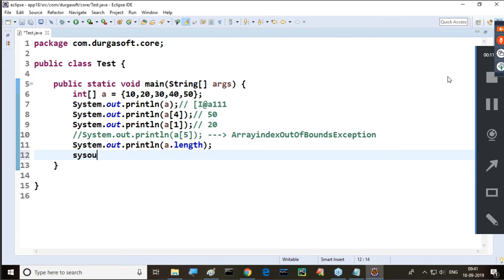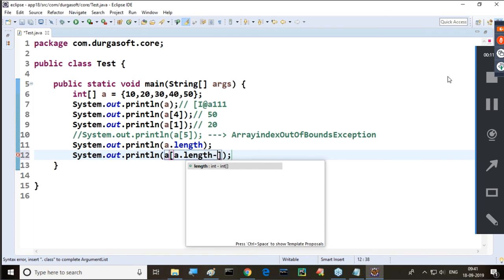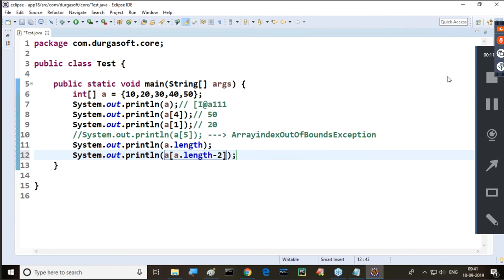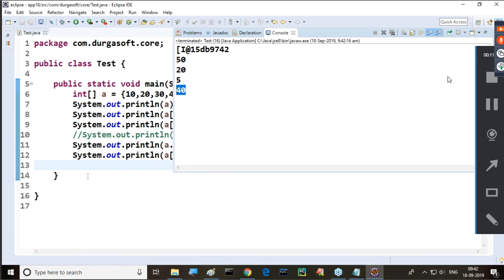Next one. Think and give the answer for it. System.out.println of a of a.length minus 2. Sir, what is the value? First of all, tell me, a.length value is which one? 5. 5 minus 2 is 3. a of 3, what's the value? Here we are able to get the value 40. Right, sir. 40 here we are getting.